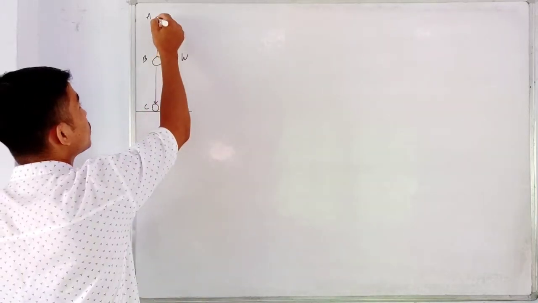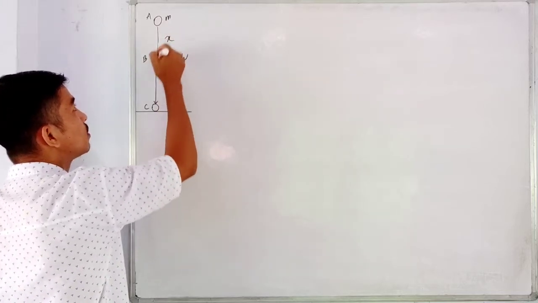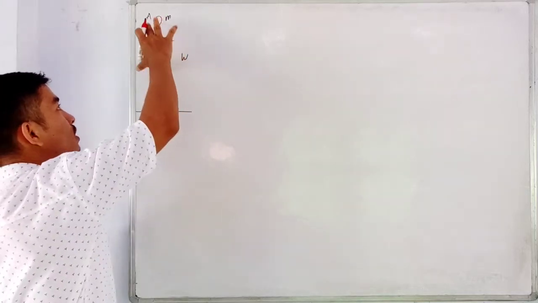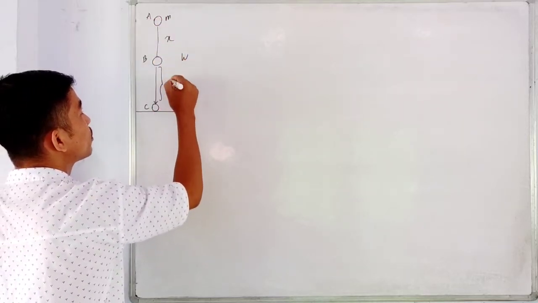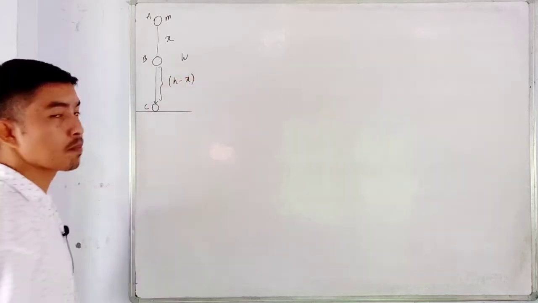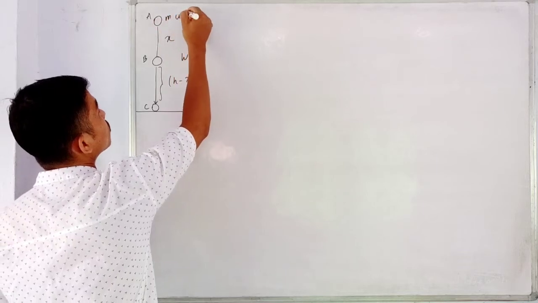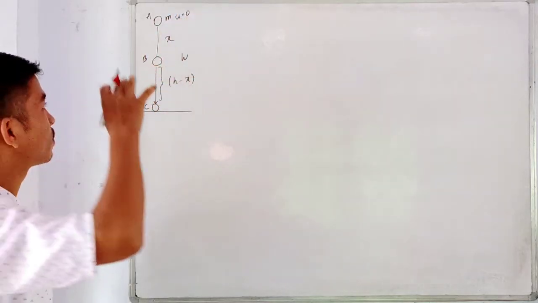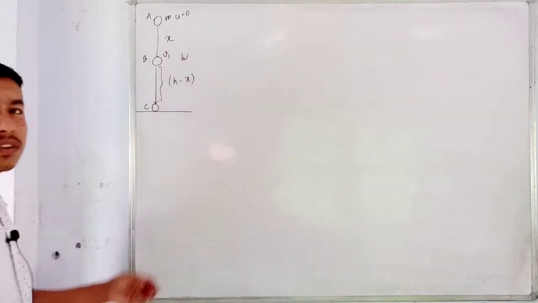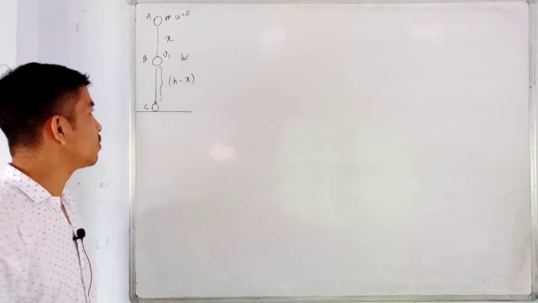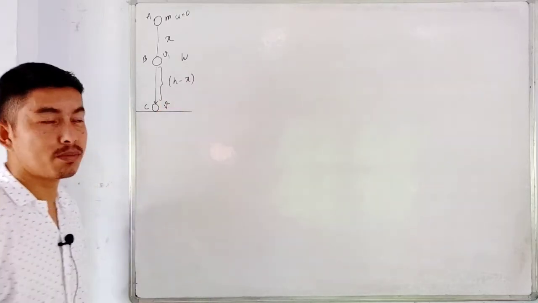So let the distance of fall from A to B be x. So therefore what will be the distance from B to C? Since the total is h and from here to here it is x, this distance will simply be h minus x. I also consider that the velocity here, u, is already 0 because our body is at rest, and let the velocity here be v1, and finally just before the object touches the ground, let the velocity be v. Okay, so let the final velocity be v.